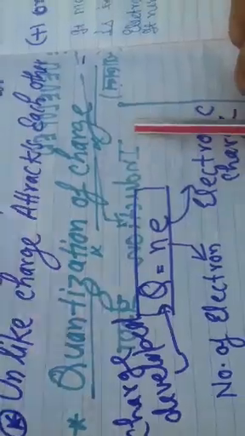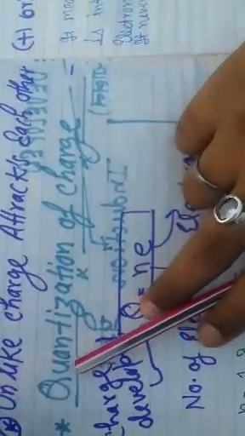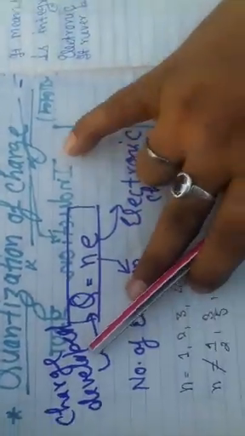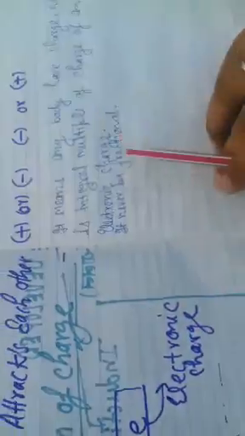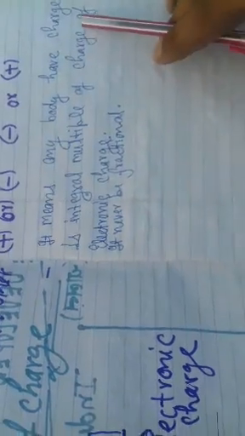Next point is quantization of charge. The quantization theory explains that any body has a charge which is an integral multiple of the charge of an electron. It can never be a fractional value. It is always a whole number.